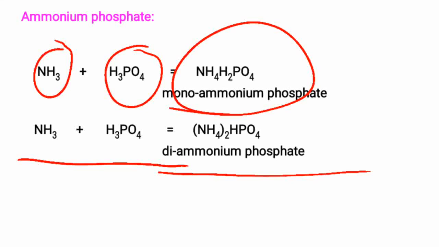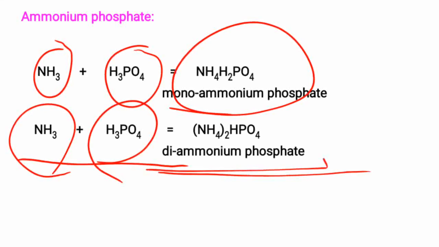So the same reaction: the ammonia and phosphoric acid form diammonium phosphate also. Next, that monoammonium phosphate and diammonium phosphate are treated with rock phosphate and nitric acid and form ammonium sulfate or ammonium phosphate. Okay.